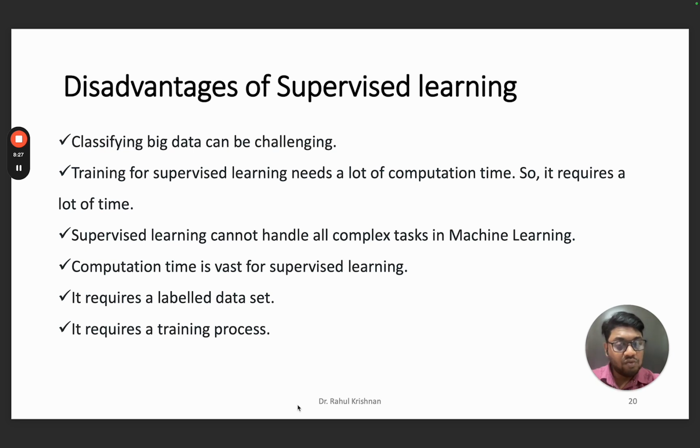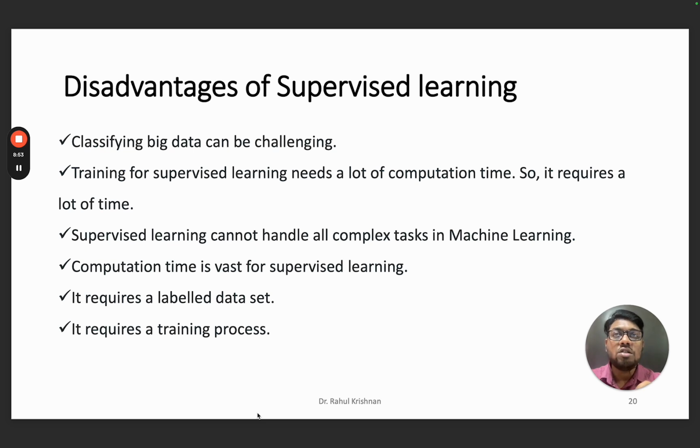So training is very hard in this type of supervised learning, and it cannot handle all complex tasks in machine learning. Then computation time, as I mentioned, is very high, since you need a lot of time to do training on these data sets, and it requires labels.